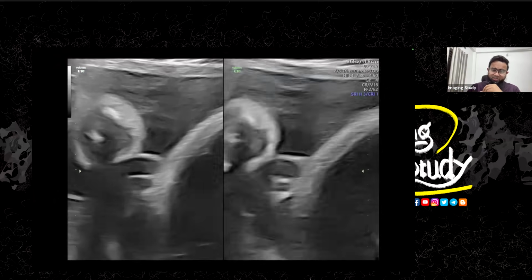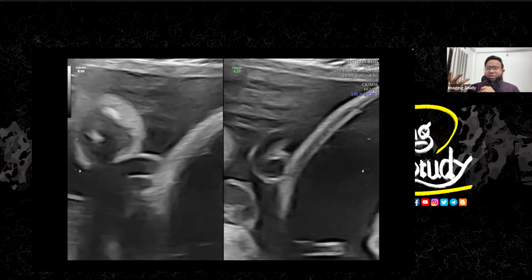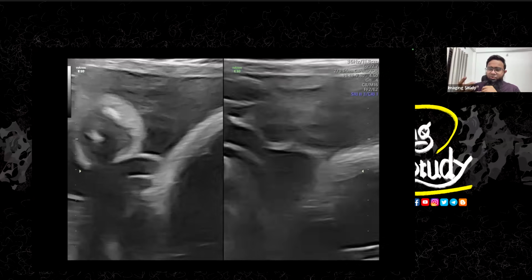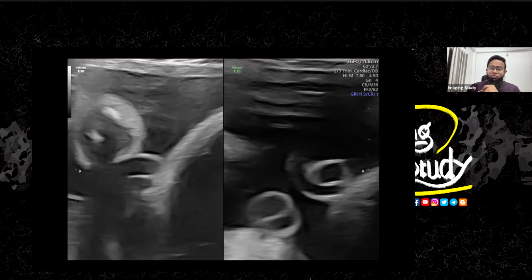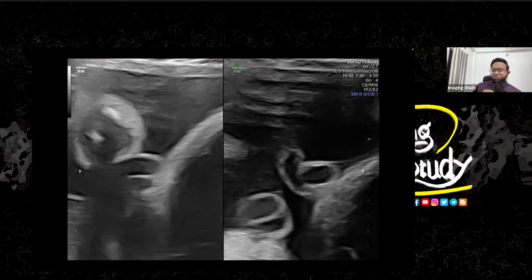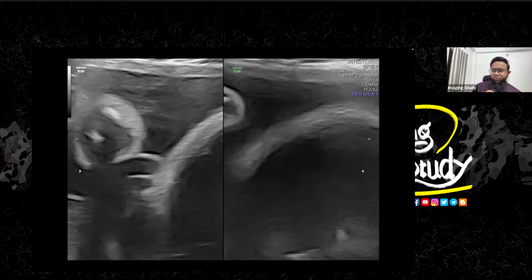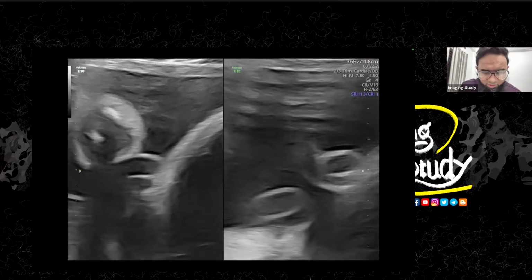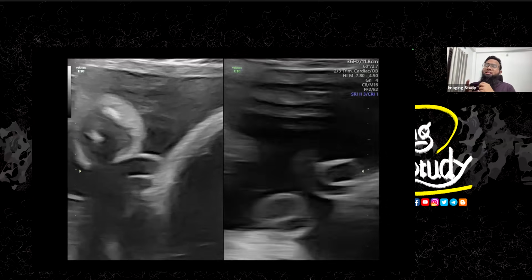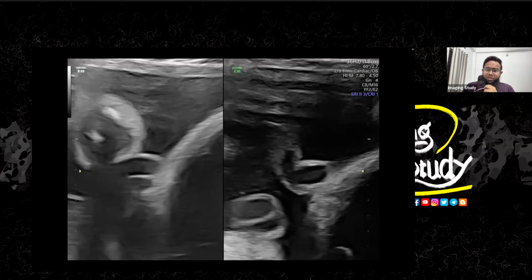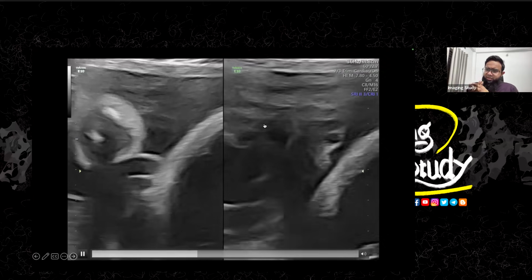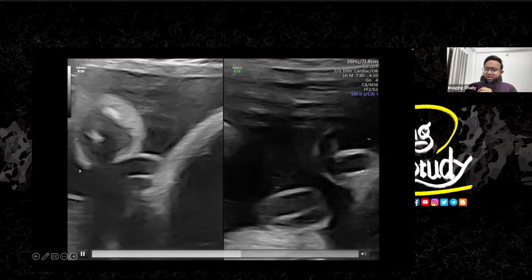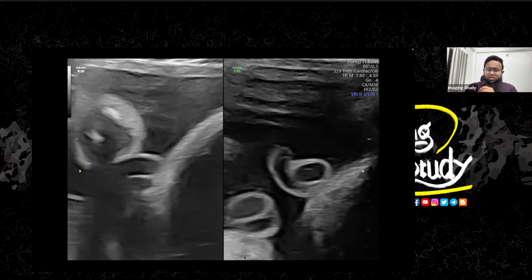Okay, so many abnormalities. This patient is waiting for a live baby. I was very confused seeing this case. So let's look at the amniotic fluid and surrounding part. When we were looking at the amniotic fluid and surrounding part, we got amazed to see the umbilical cord. You see the umbilical cord here? The umbilical cord contains two arteries and one vein. Let me freeze the image a little.